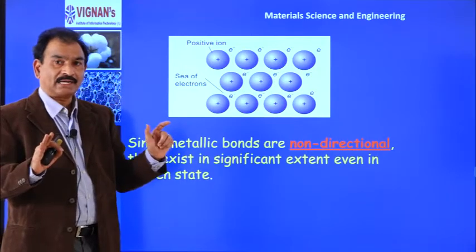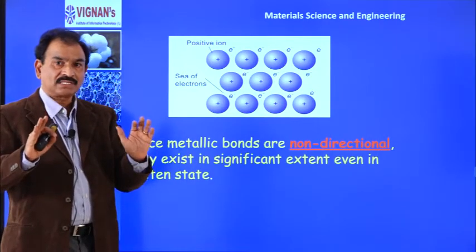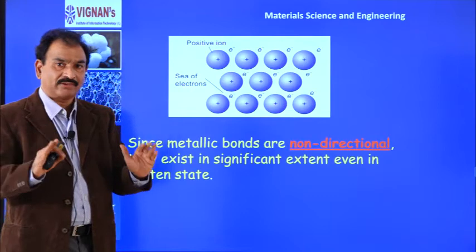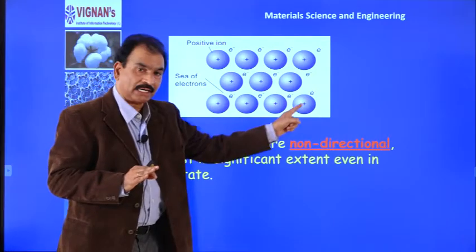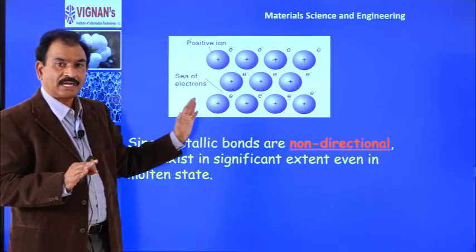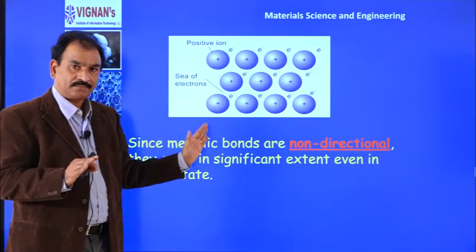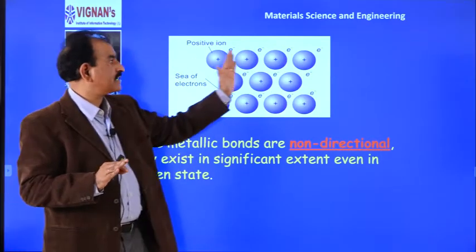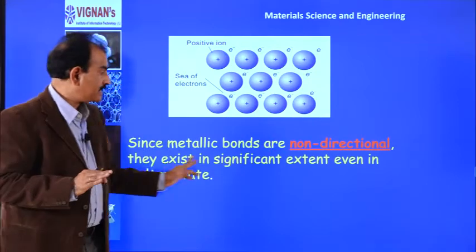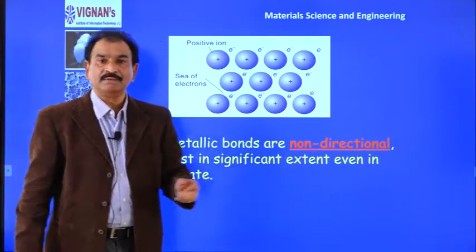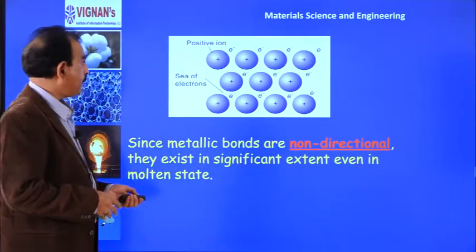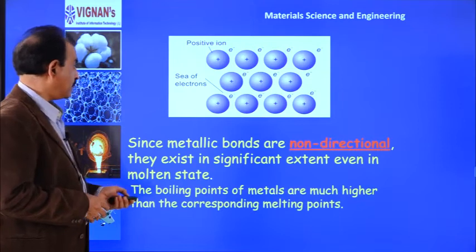So, metallic bond is defined as electrostatic force of attraction between freely moving electron cloud and core of positive ions. Since electrostatic forces are involved, this bond is a non-directional bond. Okay. Next, we will see